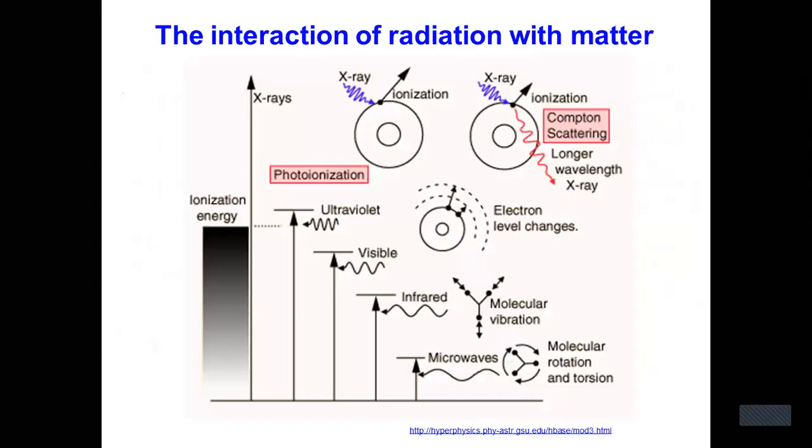Here, the interaction of radiation with matter: in microwave, molecular rotation and torsion; in infrared, molecular vibration; in visible and ultraviolet, electron level changes occur; and in X-ray, Compton scattering, ionization, and photoionization occur.